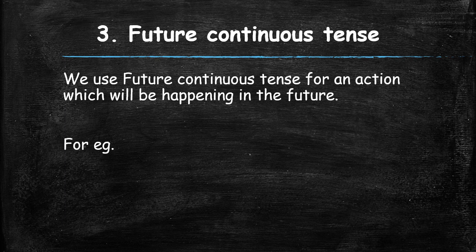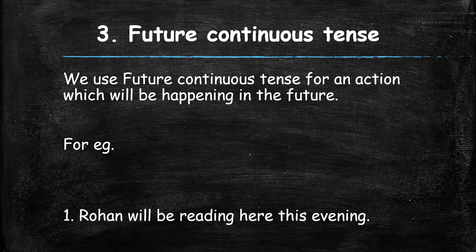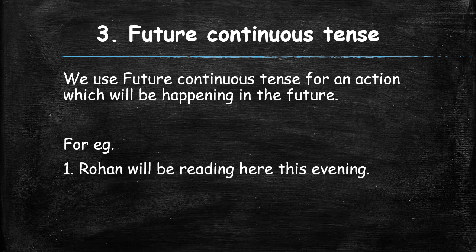For example, first sentence, Rohan will be reading here this evening. Now, in this sentence, reading is an action that will be done by the noun Rohan, but it is going to happen in the future. So, will be plus the verb reading is a future continuous tense. So, will be reading is a future continuous tense.